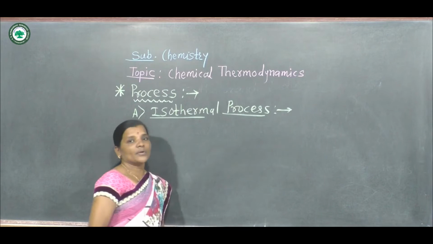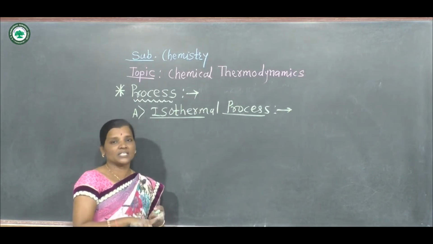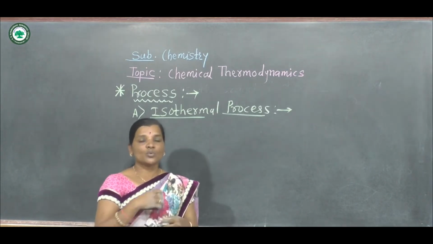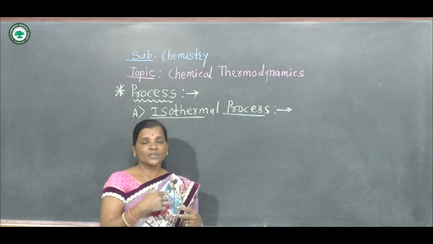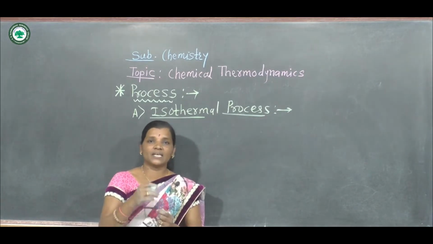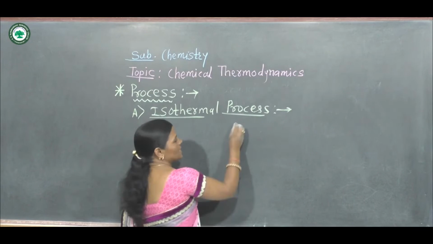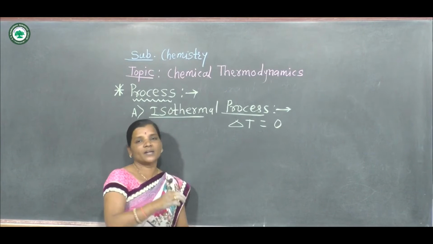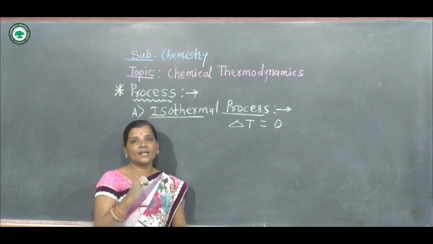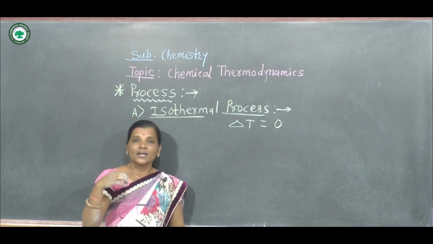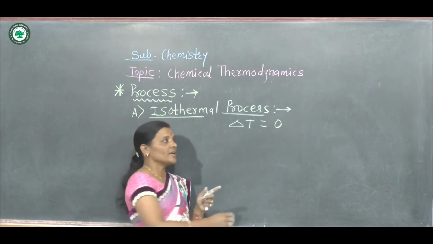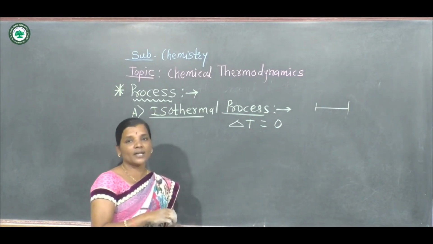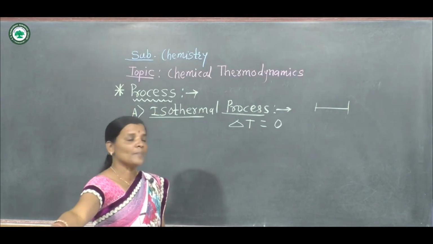Isothermal process. In case of isothermal process, it is the process in which the temperature of the system remains constant throughout the interconversion. That means here we can say that delta T is equal to 0. Temperature of final state minus temperature of initial state is exactly 0, because temperature remains constant throughout the interconversion of system from initial state to final state. And so here delta T is found to be 0.